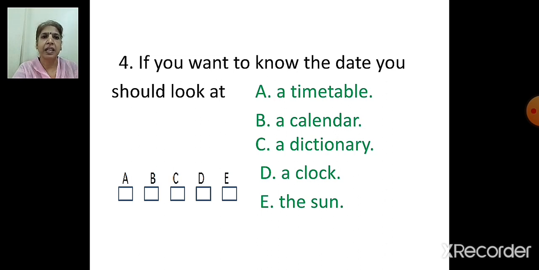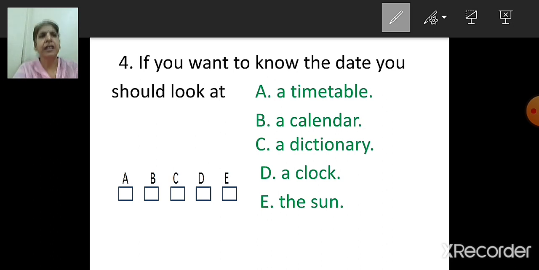The sun. So if you want to know the date, you should look at where, children? You should look at calendar. So the answer is B. That is, we should look at calendar. So which option, children? It is B. Calendar.